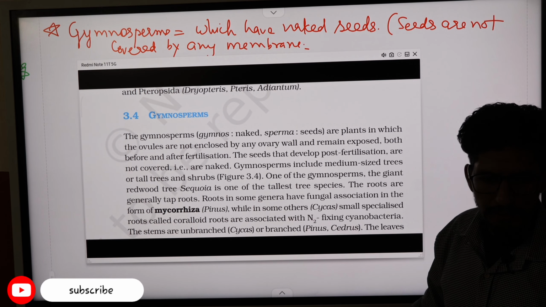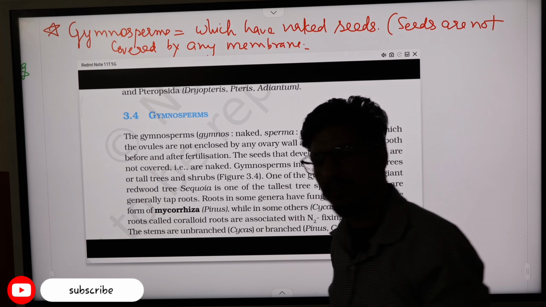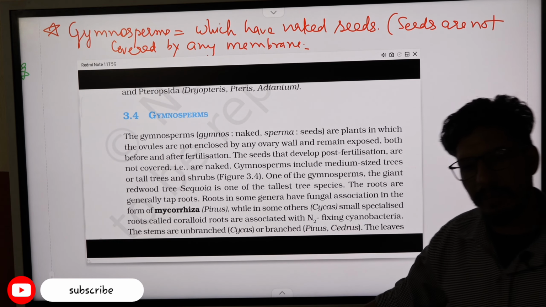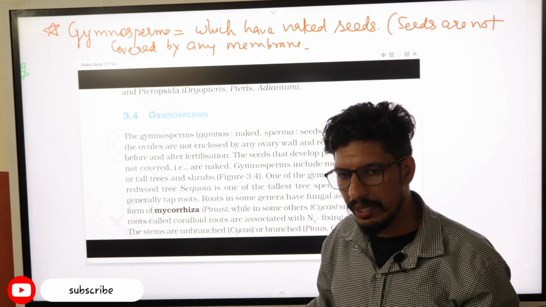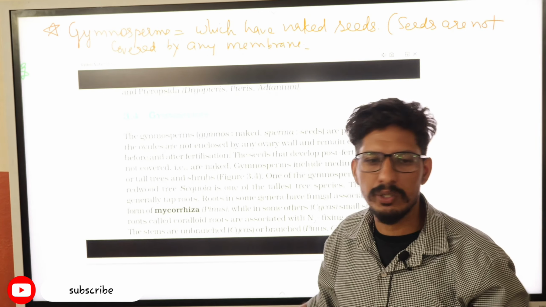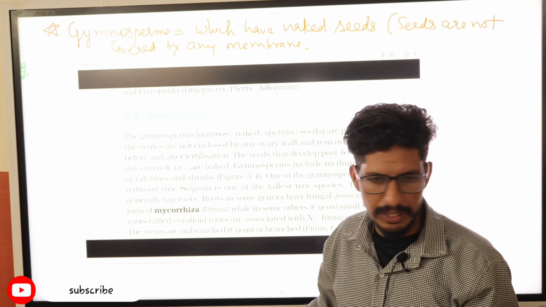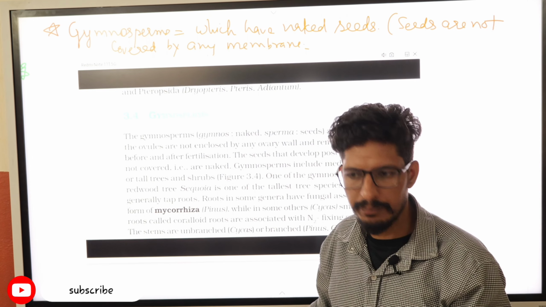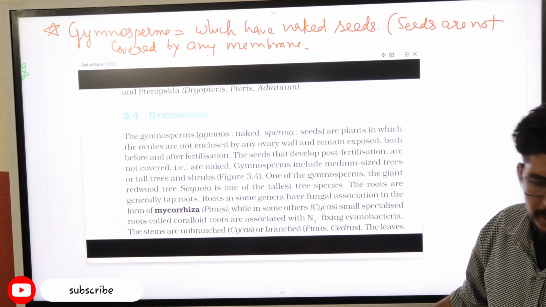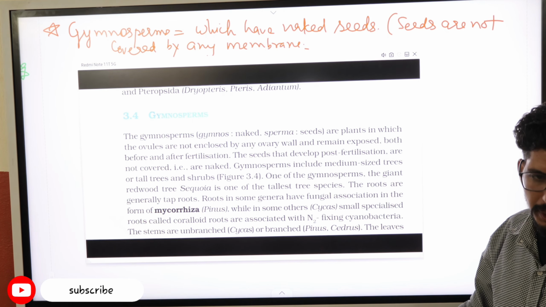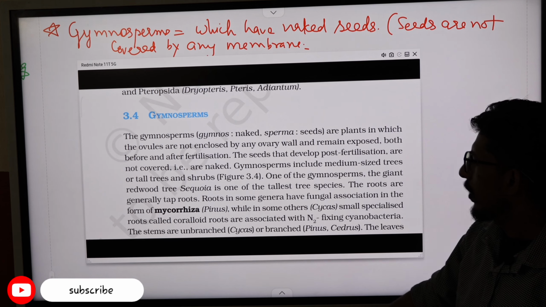And like the Pteridophyta, they also require water, but water is required only for the fertilization. So they are dependent on water, but that dependence is very less. The algae and the Bryophyta were totally dependent on water, but Pteridophyta started reducing the dependence on water, and then the Gymnosperma are very less dependent on water. So water is required only during the fertilization. Clear?